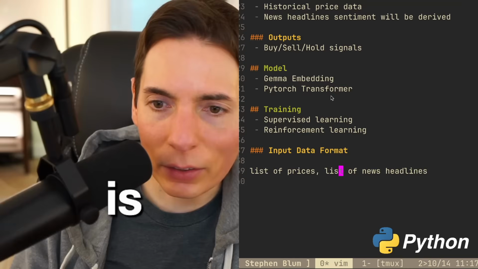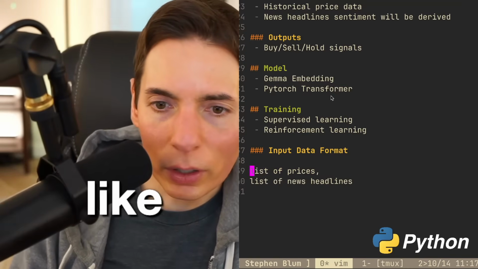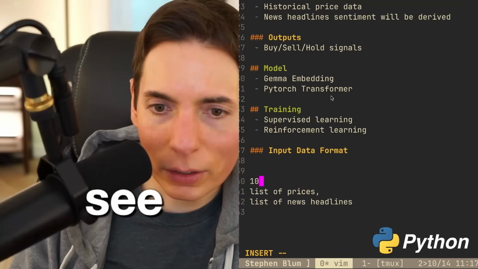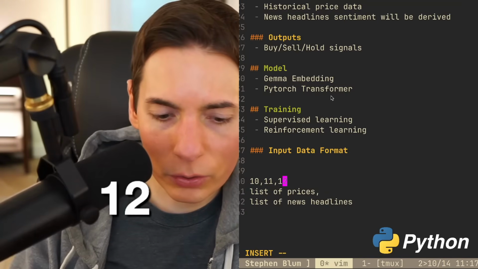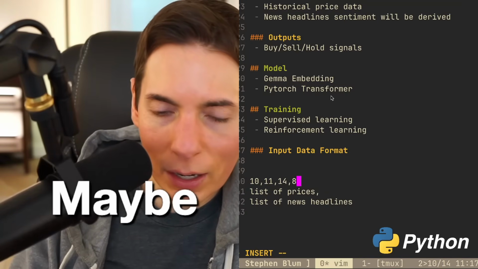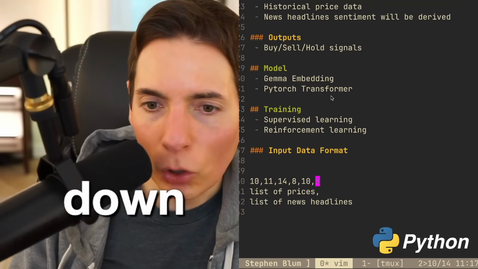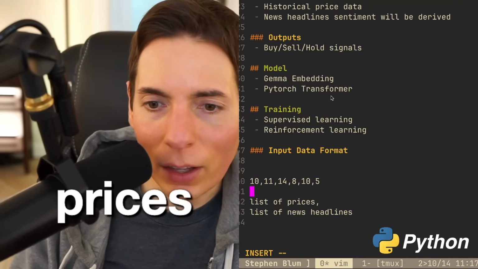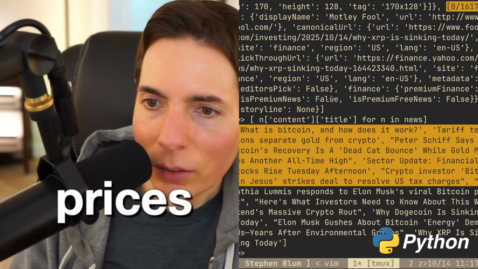Okay, this is it exactly. So it's going to be like this. This is what the data format looks like. Let's just do like 10, 11, 12, or let's do 14. Maybe it goes down to 8, right? Say it jumps up and down like this. There's a whole bunch of prices. And then we'll have a headline. Let's actually jump over. Here's a headline here.